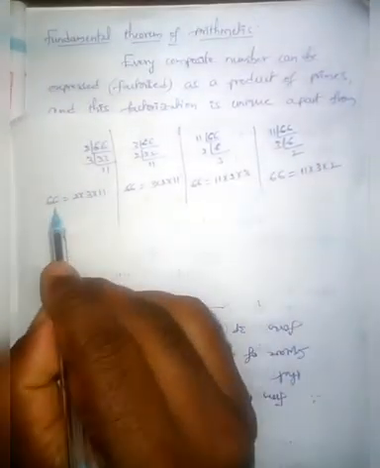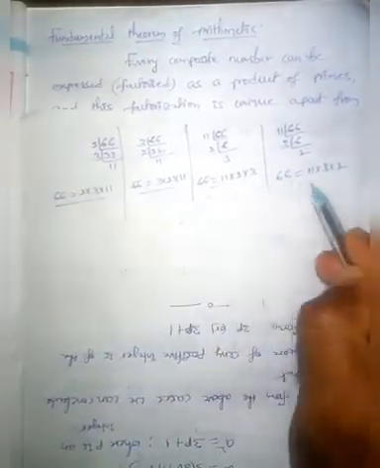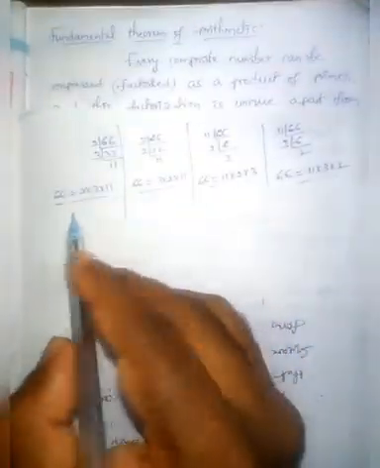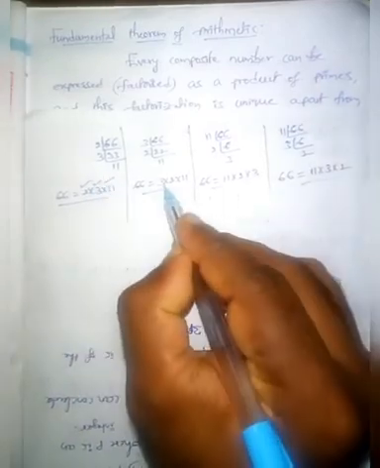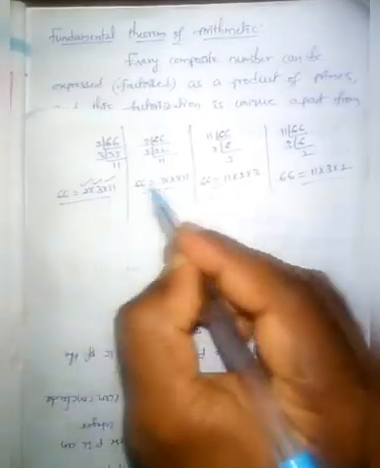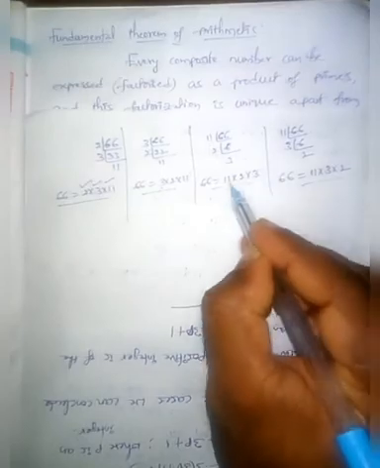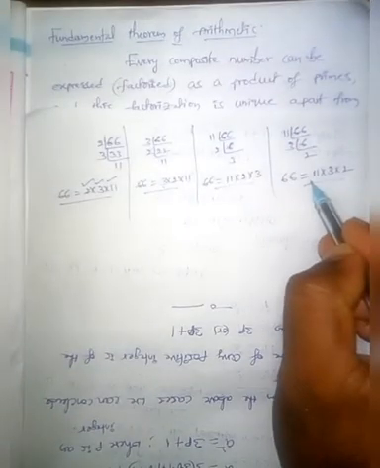So if you observe all these methods, you will conclude that the prime factorization is unique for all the methods, that is 2 into 3 into 11 in every case.